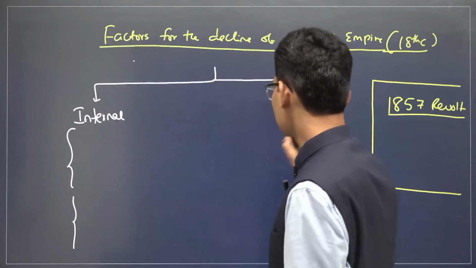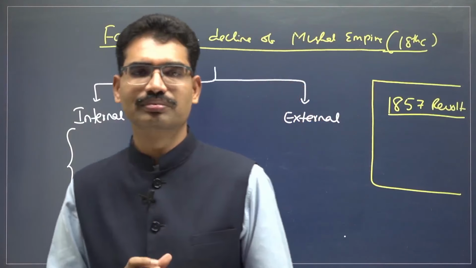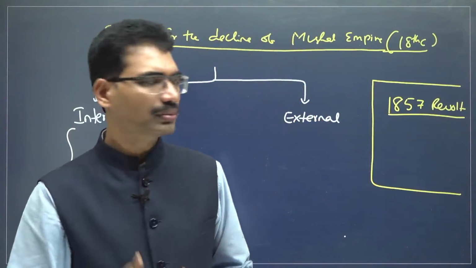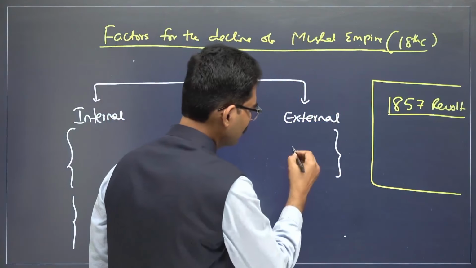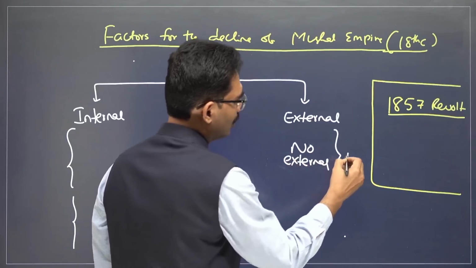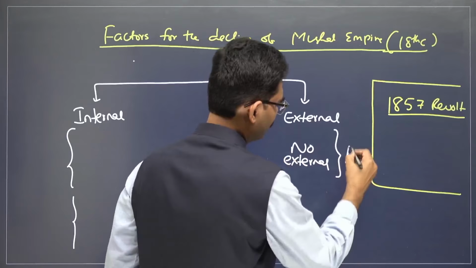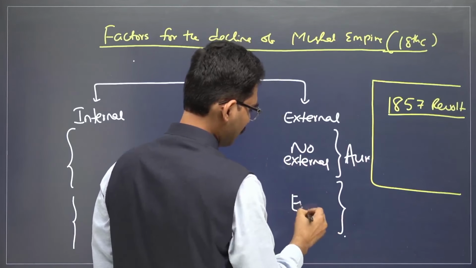But when it comes to external threat, during the Aurangzeb time period, there was no external threat. But after Aurangzeb, external threat also happened. No external threat during Aurangzeb, and after this, external threat.